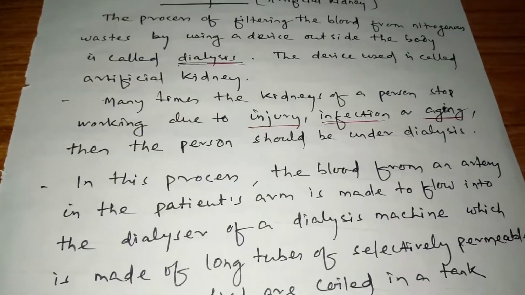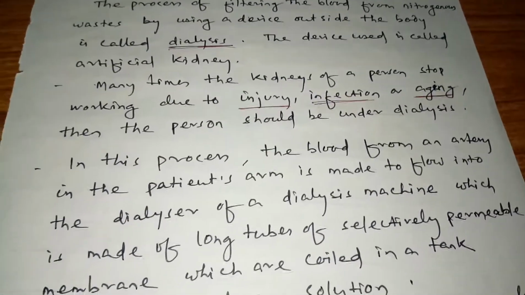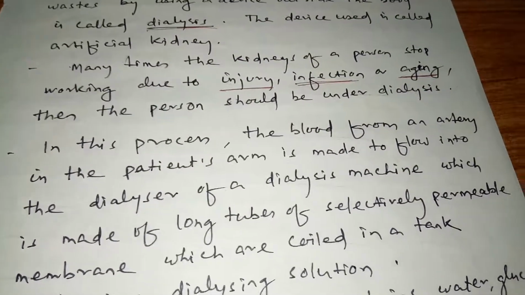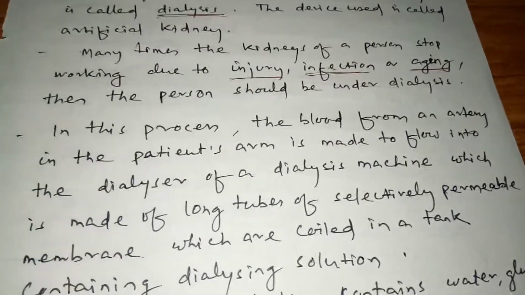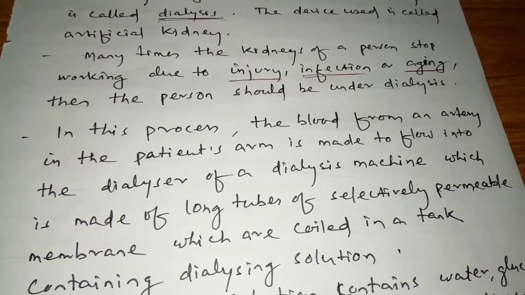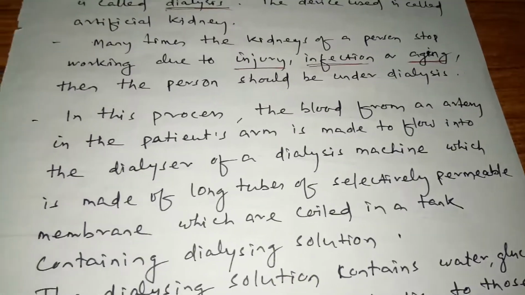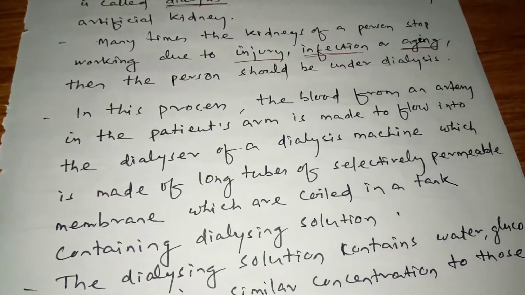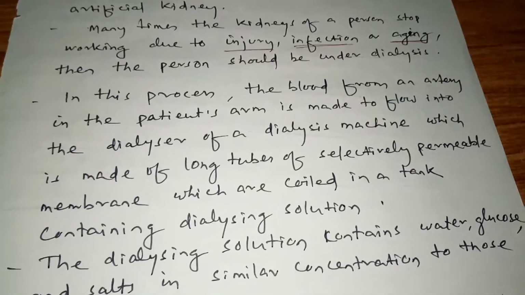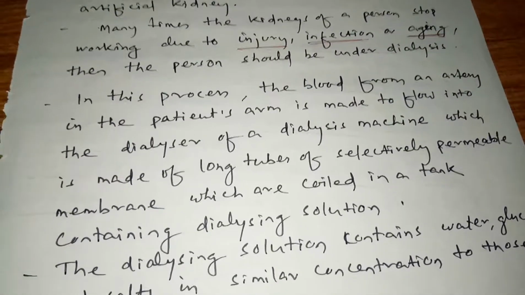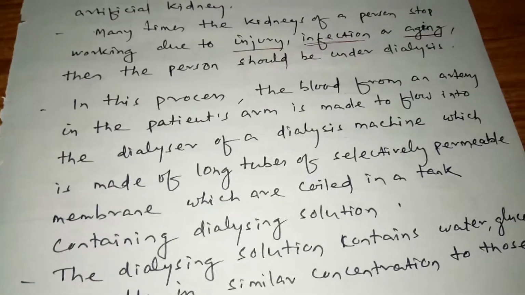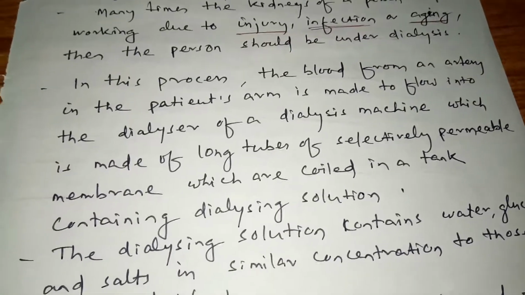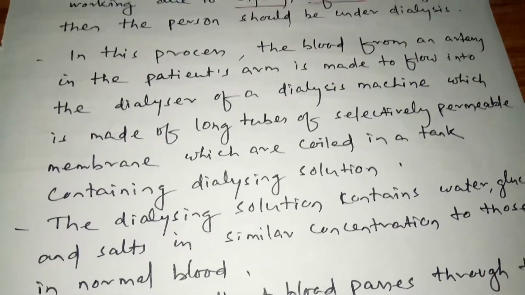In this process, the blood from an artery in the patient's arm is made to flow into the dialyzer of a dialysis machine, which is made up of long tubes of selectively permeable membrane like cellulose, which are coiled in a tank containing dialyzing solution.